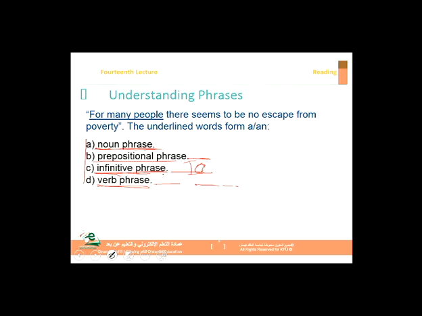Look at the examples again that I gave you in the slides, and then also read more on the internet. Familiarize yourself with these phrases and know the difference between them. So if I give you a phrase in the final exam, you should be able to tell me that this is a noun phrase, this is a prepositional phrase, this is an infinitive phrase, or a verb phrase, and so on.